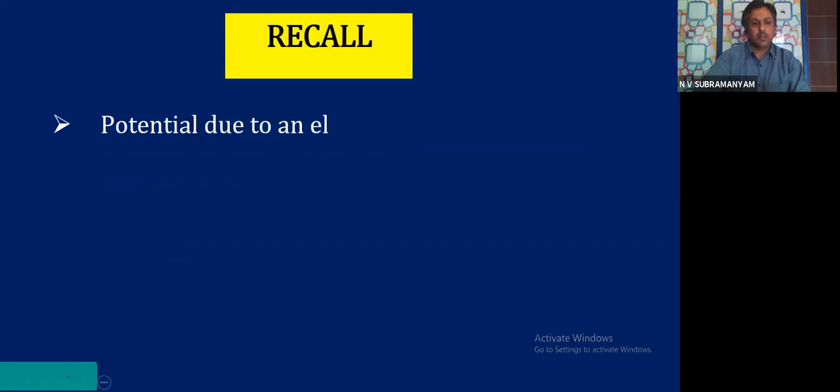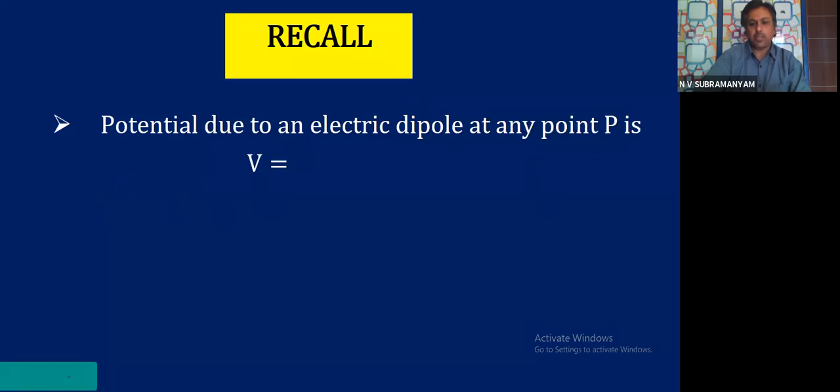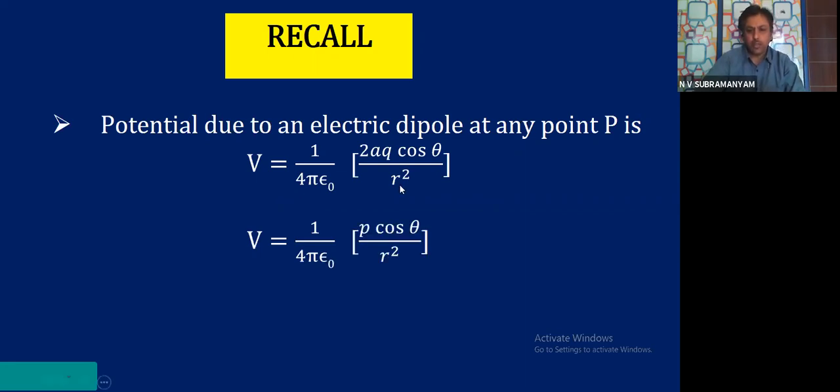The first one: potential due to an electric dipole at any point P is V equals 1 by 4 pi epsilon 0, 2aq cos theta by r square. That can be written as V equals 1 by 4 pi epsilon 0, p cos theta by r square. You all know p means electric dipole moment, which is equal to 2aq. And here r is the distance of the point from the dipole, and theta is the angle between the line joining the point to the dipole and the dipole moment.